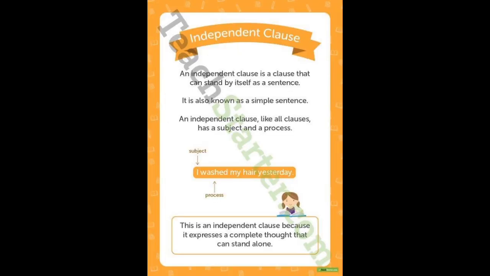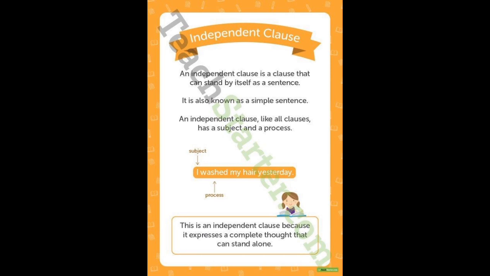First one is the independent clause. An independent clause is a clause that can stand by itself as a sentence. It is also known as a simple sentence. An independent clause, like all clauses, has a subject and a verb.